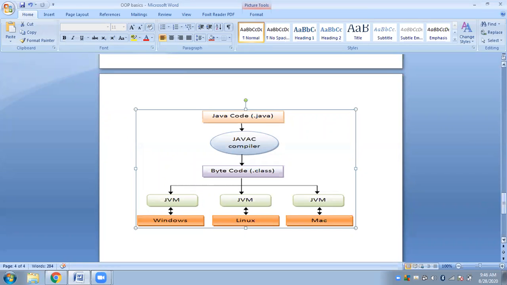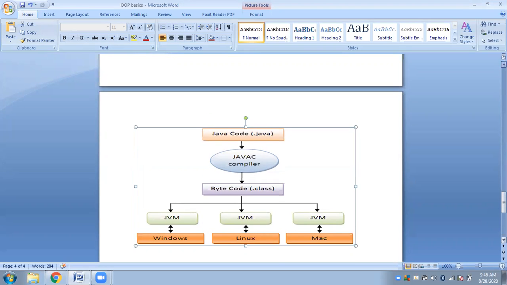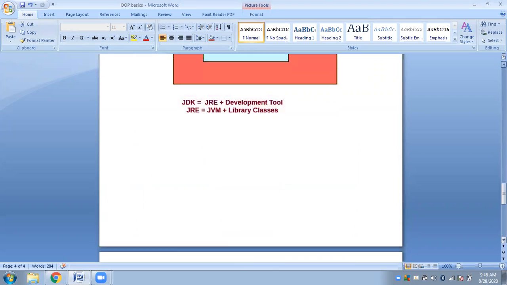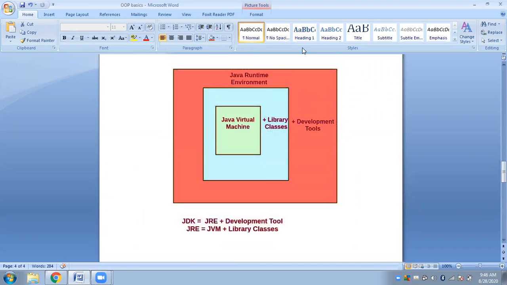Now we talk about the next. If you see here, this is how these three components are connected. First we have the JVM. Now we will talk about the Java Runtime Environment, which is the JRE. The JRE comes with the JVM, library classes and some other files.